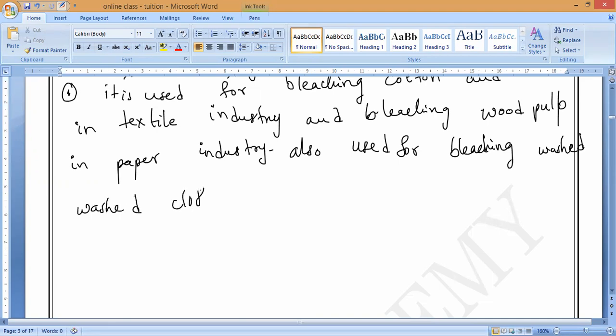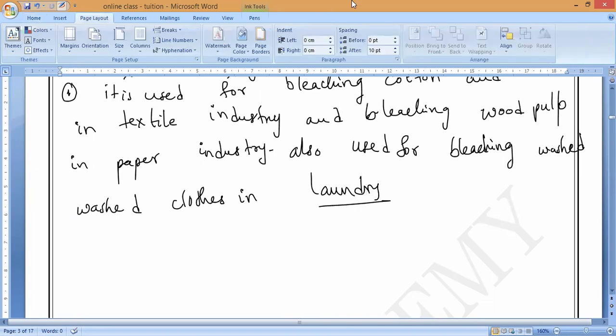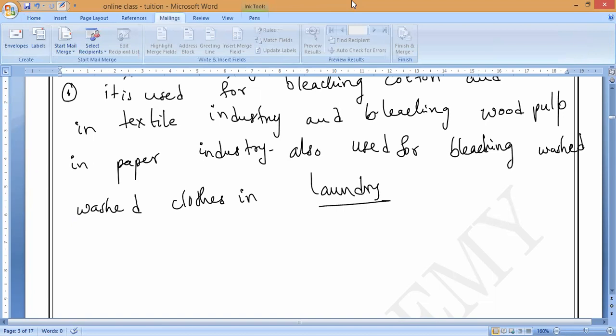In laundry, washing clothes in laundry. So what do you mean by laundry? A place where we are washing and pressing the clothes. That is your cloth, remember it. So why are we using this one? Again, the bleaching action of bleaching powder. Why? Because it contains which gas? Chlorine gas. So that is the reason why we are using this. Understand? This is the first use.